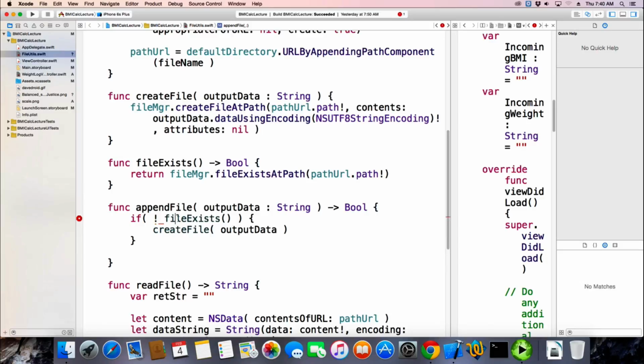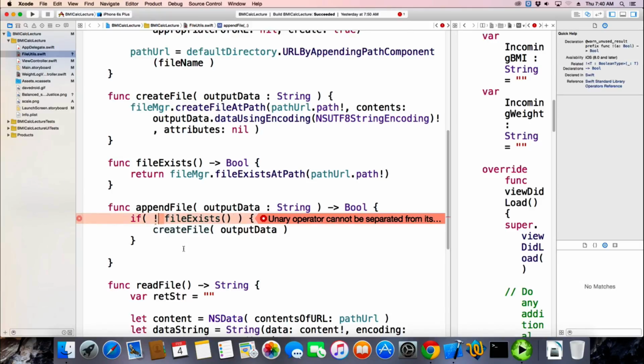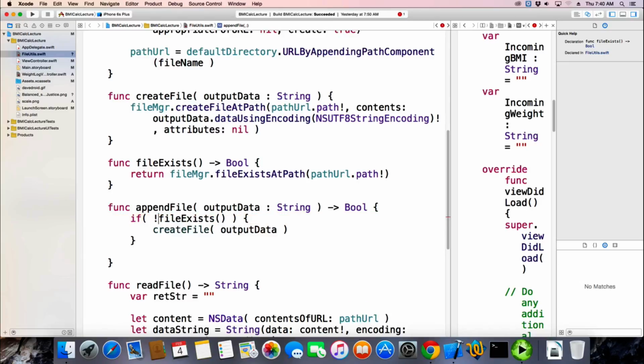And it comes up with an error here that irritates me. It says unary operator cannot be separated from its operand. That means I can't put a space. Seriously? I can't put a space there? I like a space because it separates it out. That's how I write code. So that just irritates me. So you have to put a bang right next to